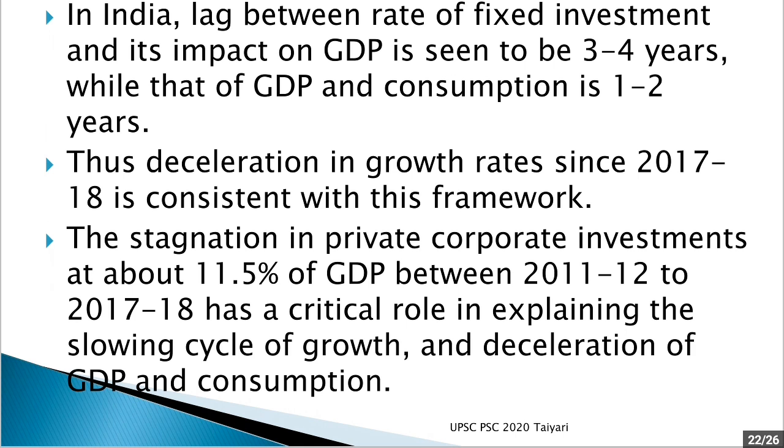Slowly, when the banks started having high NPAs, they became risk averse, and when they became risk averse, they reduced their lending. Now the reduction in lending caused a slowdown in GDP, and this slowdown in GDP further caused a slowdown in consumption. So that is what is being experienced in the economy now.